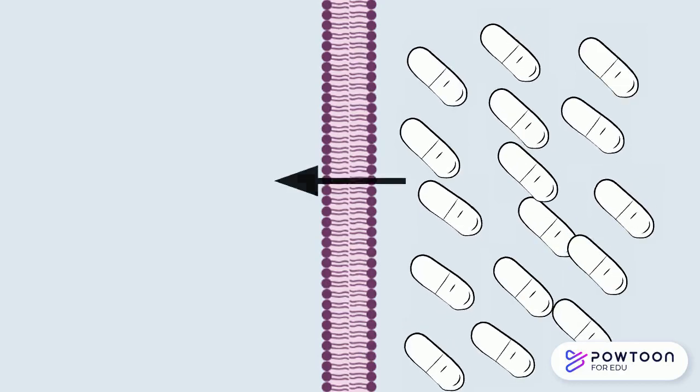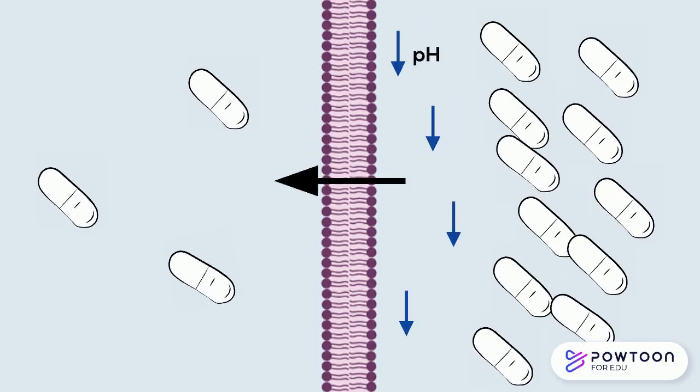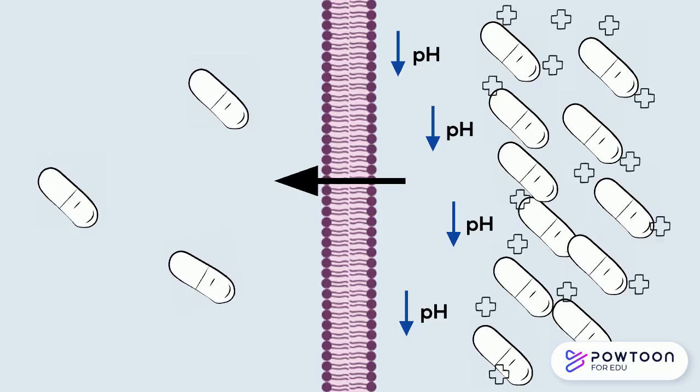Another problem faced by pharmaceutical companies is that their drugs are often unable to pass through the lipid membranes of these tumors. Hypoxia lowers the pH level of surrounding tissue due to the production of lactic acid from anaerobic glycolysis. This results in the normally uncharged chemotherapy drugs being too polar to pass through those hydrophobic membranes.